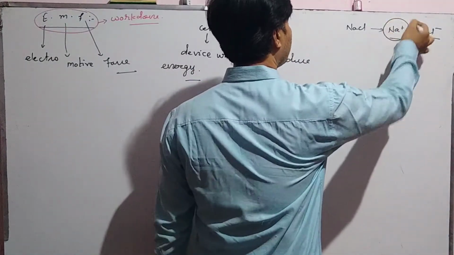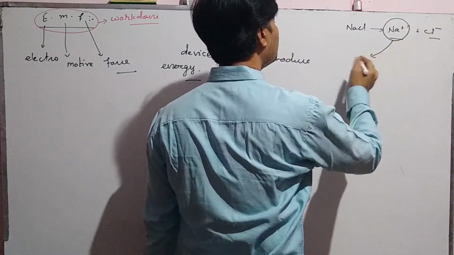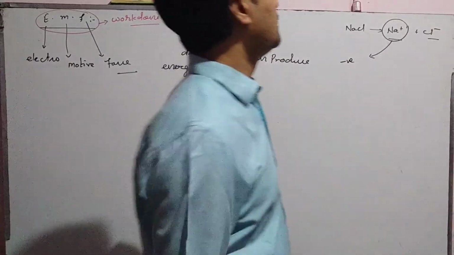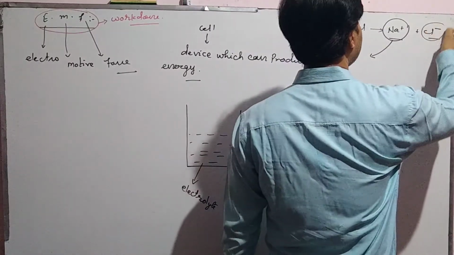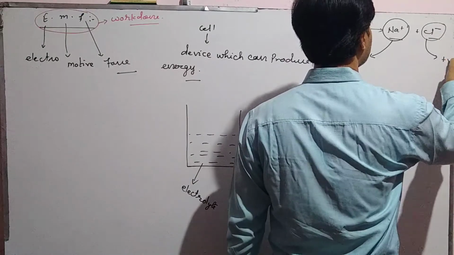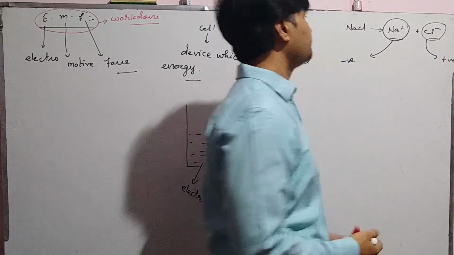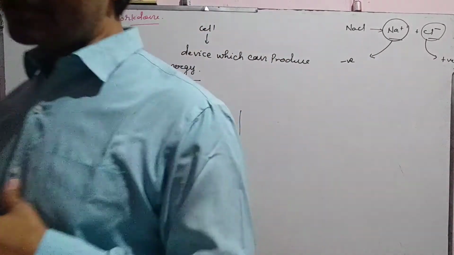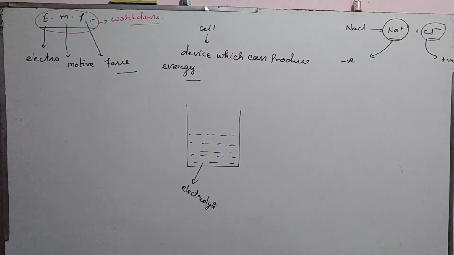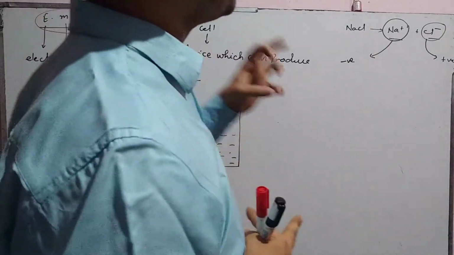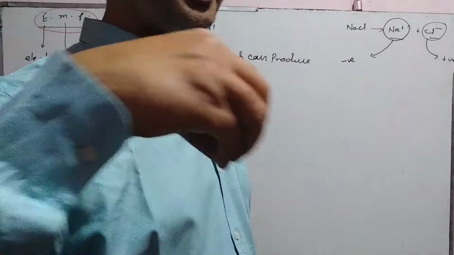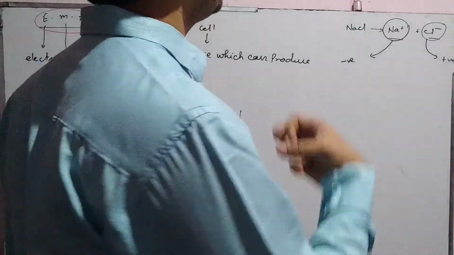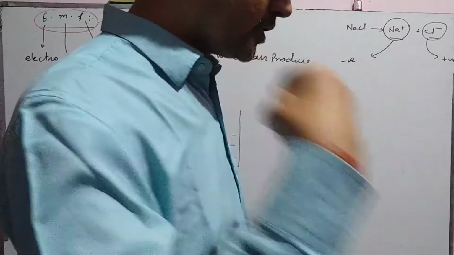Since it is a positive ion, it moves towards negative, and since it is negative ion, it moves towards positive. When electricity passing through an electrolyte, electrolyte produces positive ion and negative ion. Positive ions move towards negative terminal and negative ion move towards positive terminal.